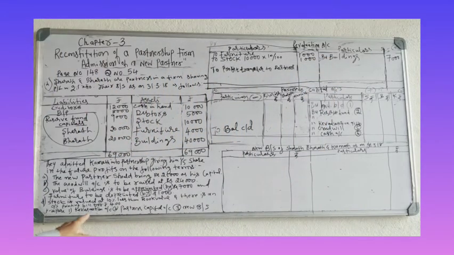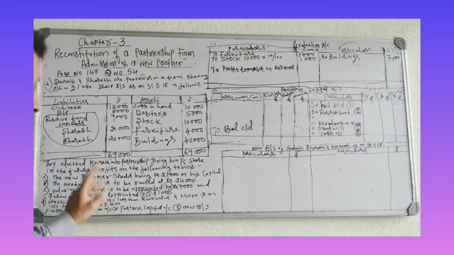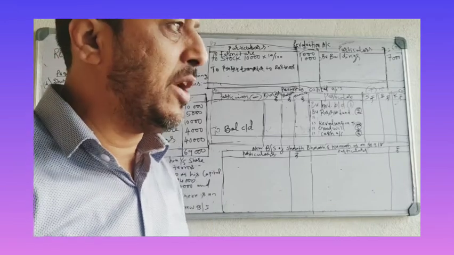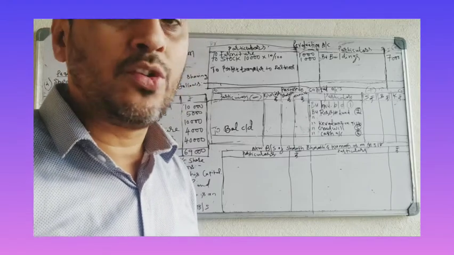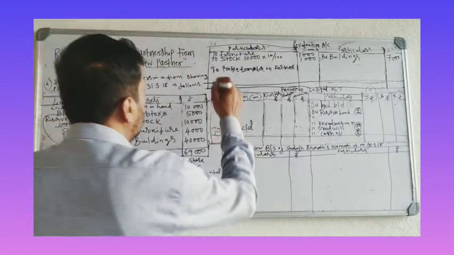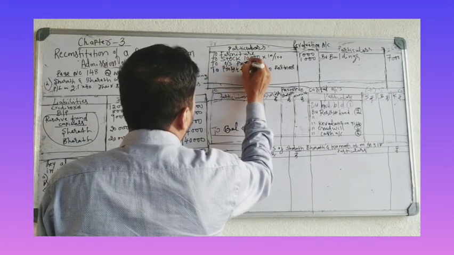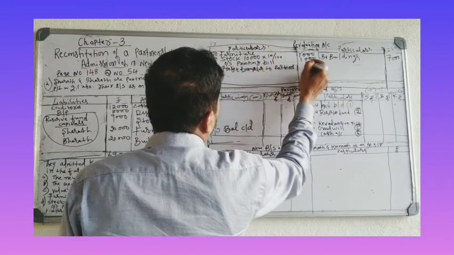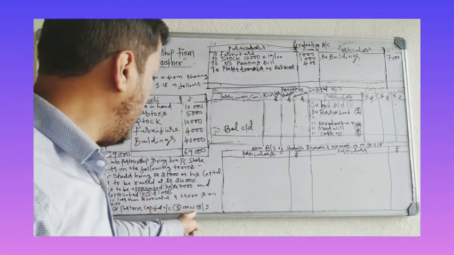Okay, next, continue. Stock is valued at 10% less than book value and there is an outstanding printing bill for 400 rupees. Outstanding printing bill is an expense. The firm has to pay expenses for the outstanding printing bill, so that expense you have to record on the debit side: To outstanding printing bill 400. Next, prepare revaluation account, partners' capital account, new balance sheet.